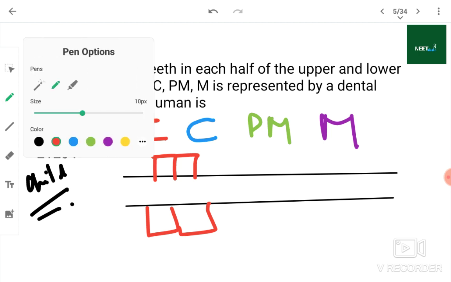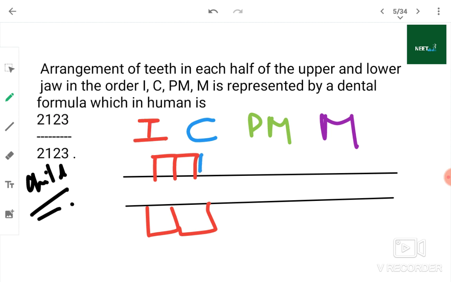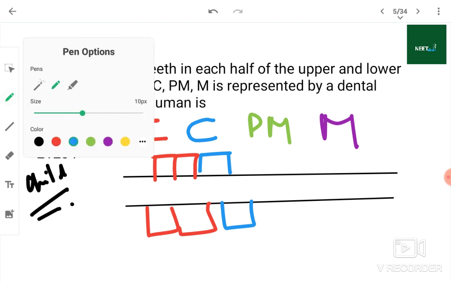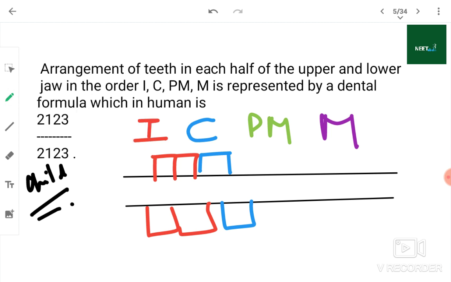Canines, if I ask about canine. Premolars, no premolars. Molars, how many molars? 2 molars.